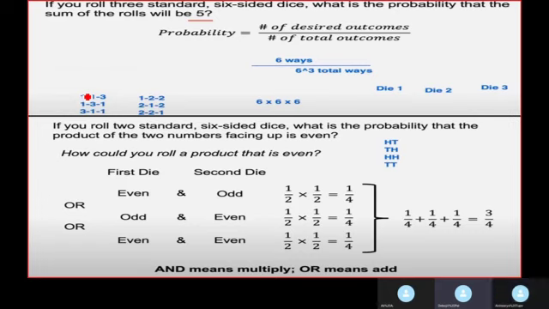In such cases, you fix the first position. Say, for example, we fix the first position as 1. So we get 3 possible combinations, that is 1, 1, 3; 1, 2, 2; and 1, 3, 1. Now, let's make the first position 2.